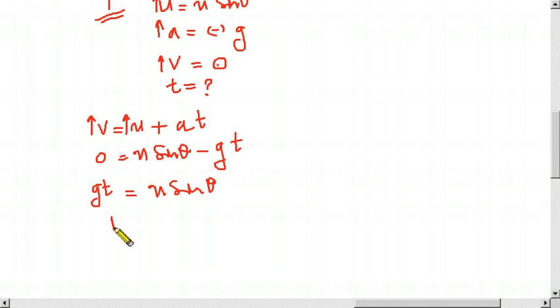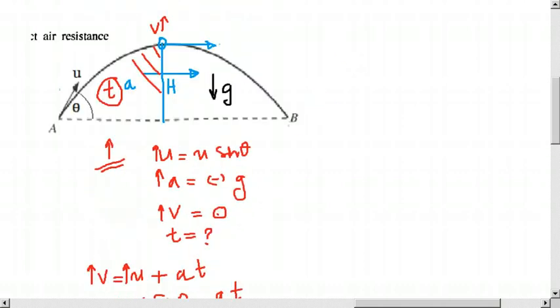What we need is t, so we isolate t: t equals u sin theta divided by g. Here we stop for a moment. Now we know t. Now we calculate in the horizontal direction. What is the initial velocity in this direction?